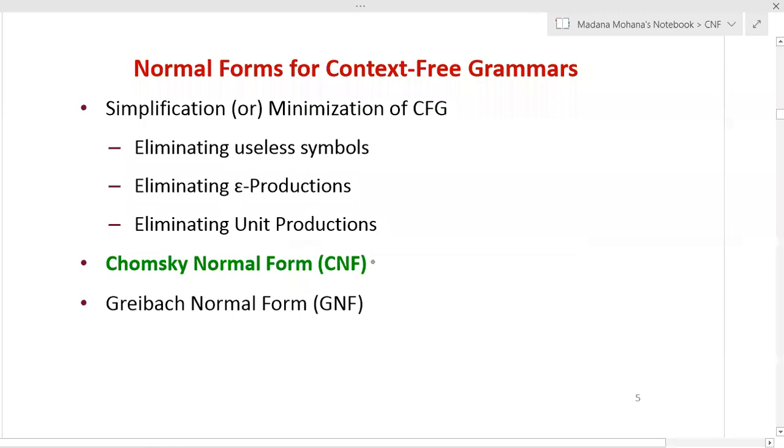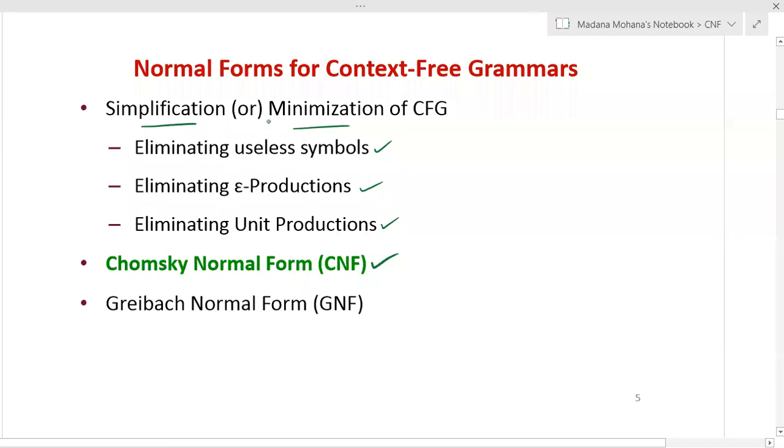Previously, we discussed simplification or minimization of context-free grammar: how to eliminate useless symbols and useless productions, then how to eliminate epsilon or null productions, then how to eliminate unit productions. These are all various simplification or minimization factors of context-free grammar.